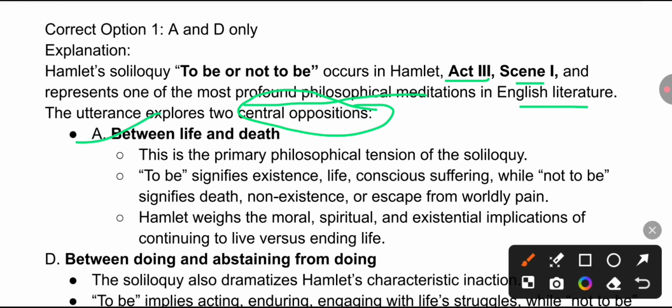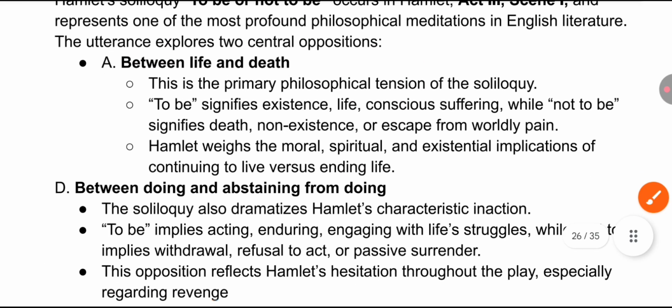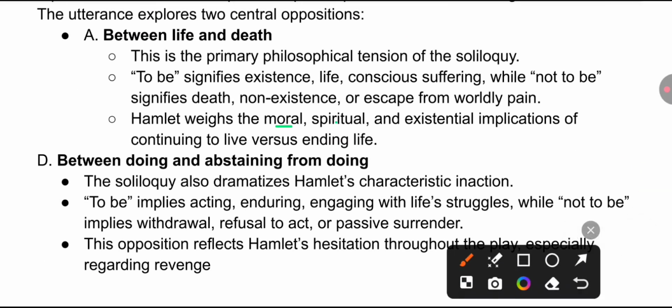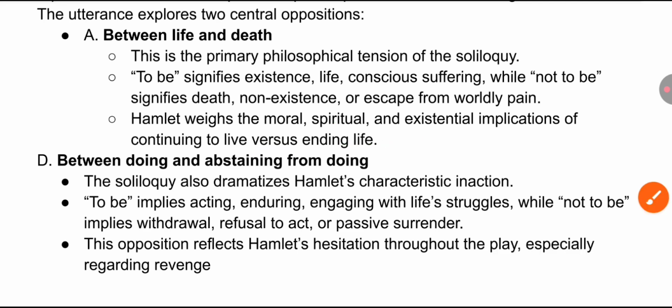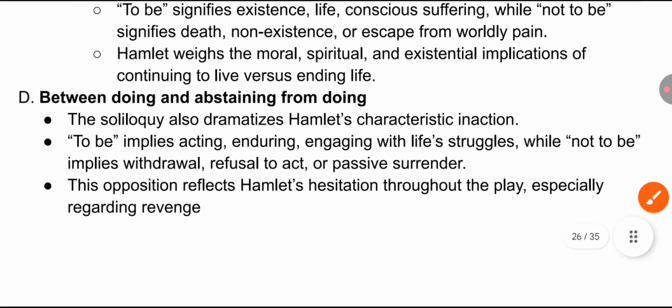This is the primary philosophical tension of the soliloquy, that he was in a dilemma whether he should take revenge on his uncle, who became the reason for his father's death. To be signifies existence, life, conscious suffering, while not to be signifies death, non-existence, or escape from worldly pain. Hamlet here weighs moral, spiritual, and existential implications of continuing to live versus ending life. So he was in a totally confused situation about what he should actually do.